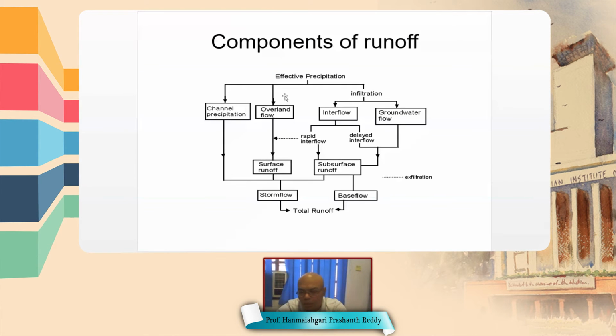So these are the components. There is effective precipitation. There is precipitation, and some water falls on the channel, that is the stream, and some amount of water falling on the watershed flows as overland flow, and part of the water infiltrates into the ground.